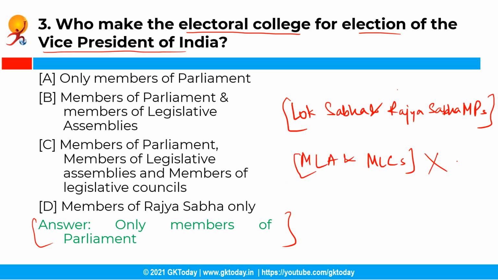This sounds to be an anomaly, but it is justified by giving the logic that Vice President works as the President of the whole country in rare occasions when the President is not available. So in normal circumstances, his work is to preside over the Rajya Sabha.